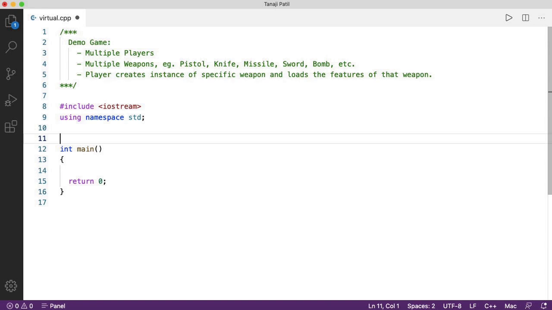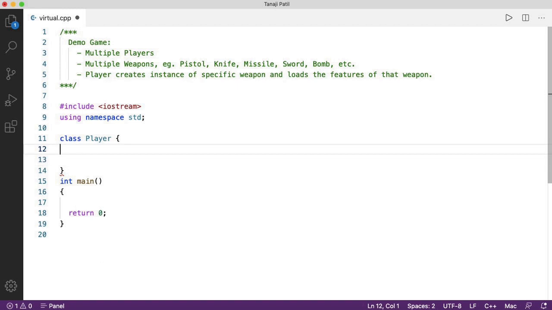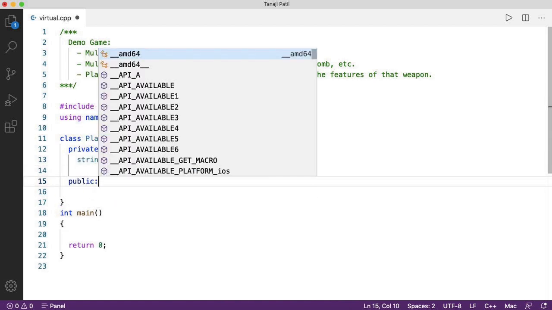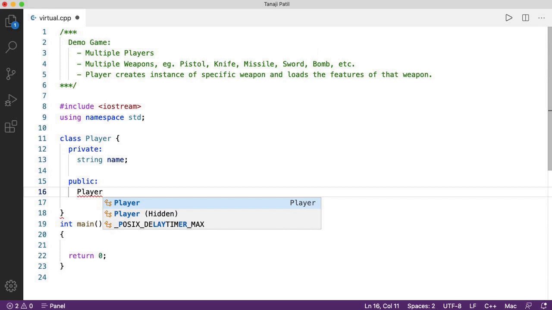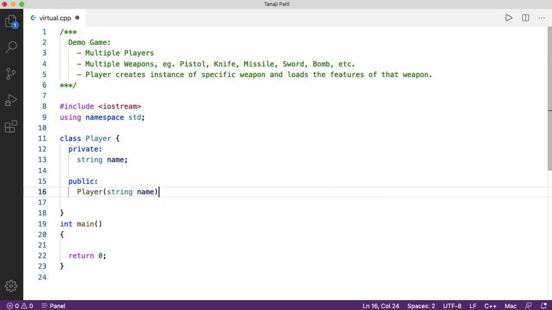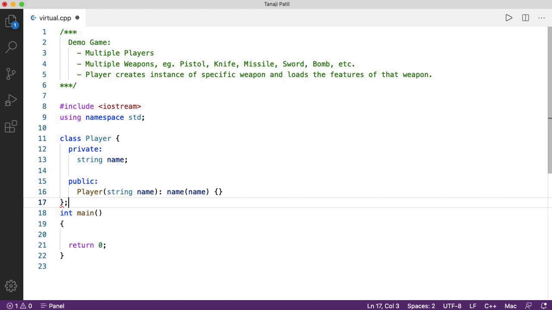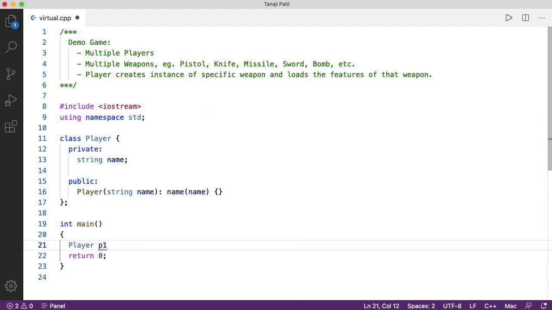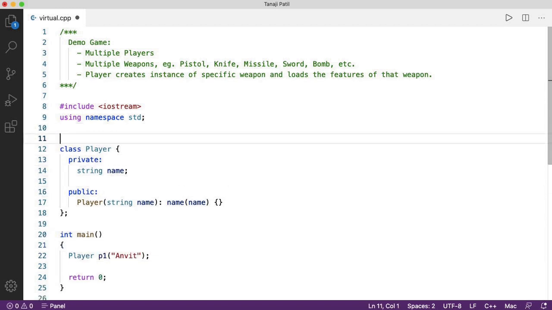So let us start by implementing the class Player. For this class, I'll take one data member called name as a string, and let us write a parameterized constructor to initialize the name. Let us try to make it simple. So this is my class Player. Let us create one object of this class, Player p1, and let me pass some name to it. This is how a player is created.